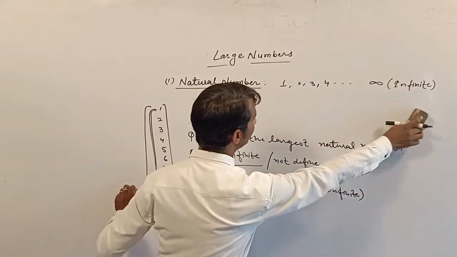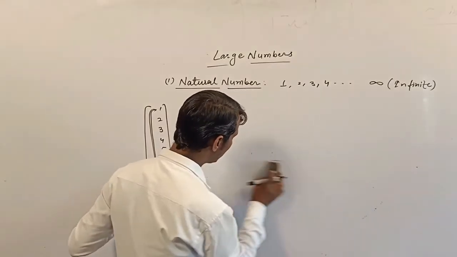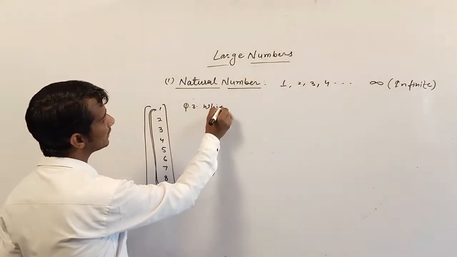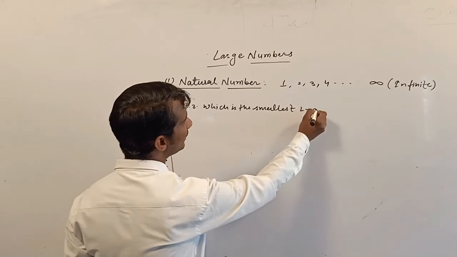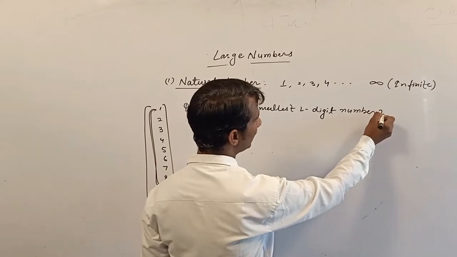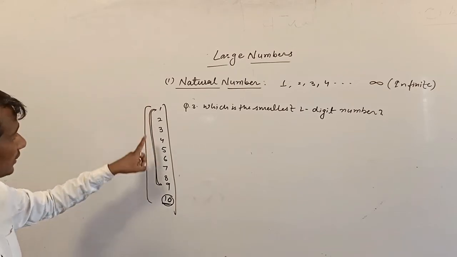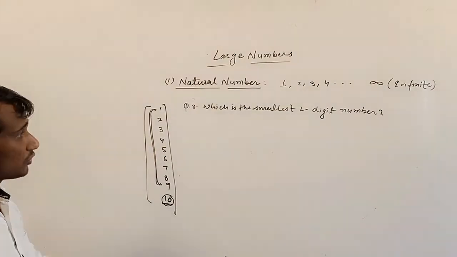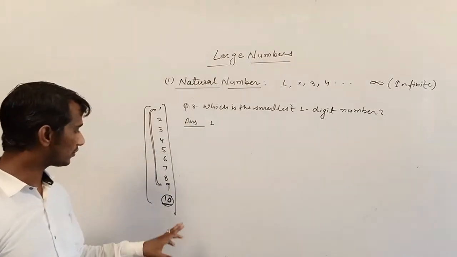Which is the smallest one digit number? Check again by counting 1 to 9. These are one digit numbers, and you can easily choose the smallest one digit number. The smallest one digit number, the answer will be 1, because at that time 0 is not included.